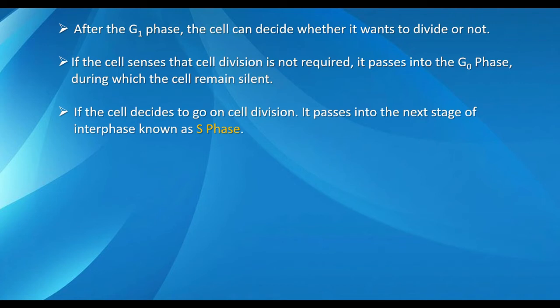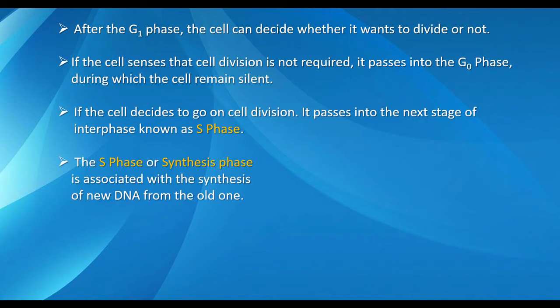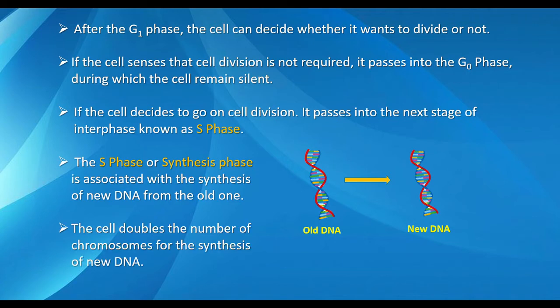If the cell decides to go on with cell division, it passes into the next stage of interphase known as S phase. The S phase, or synthesis phase, is associated with the synthesis of new DNA from the old one. The cell doubles the number of chromosomes.